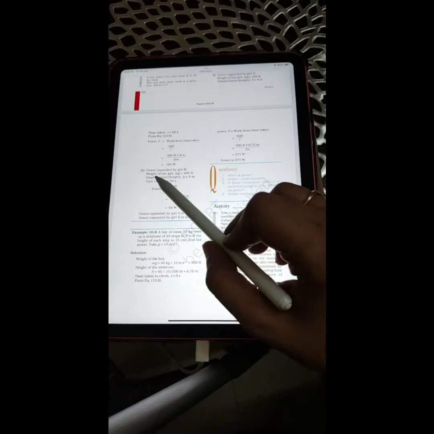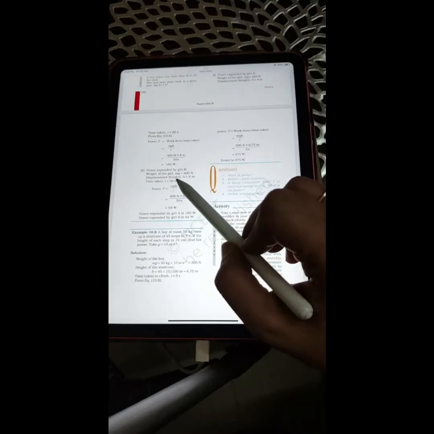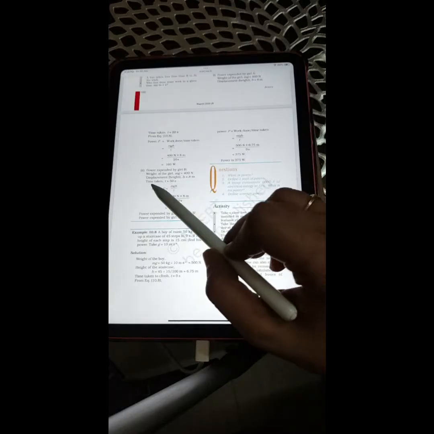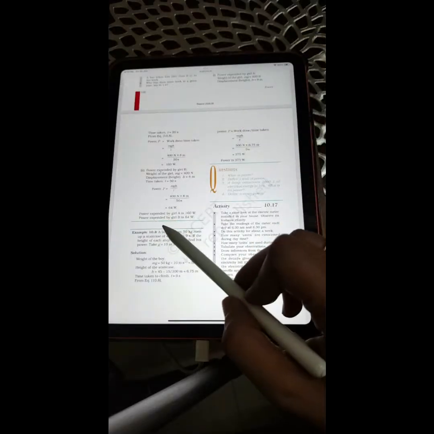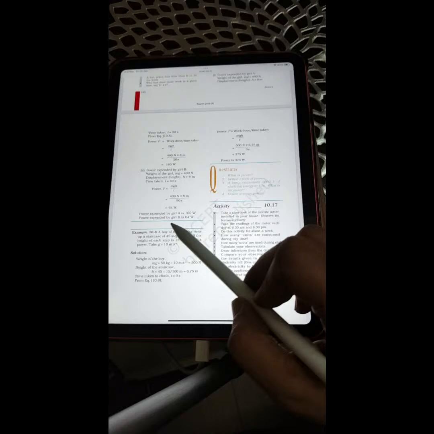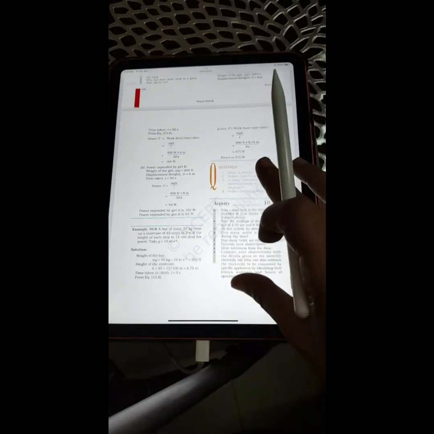Part 2 of the same question, power expended by girl B: weight of the girl, mg, is equal to 400 Newton, displacement is 8 meter, time taken is 50 seconds. So P will become 64 W. Power expended by girl A is 160 W, whereas by B is 64 W.